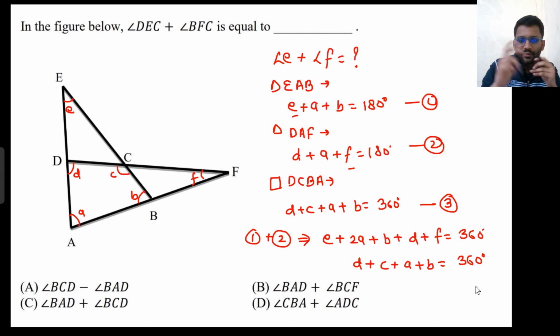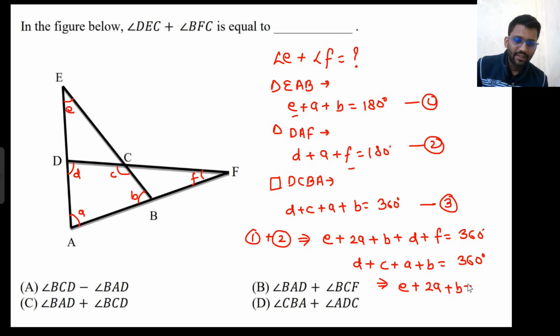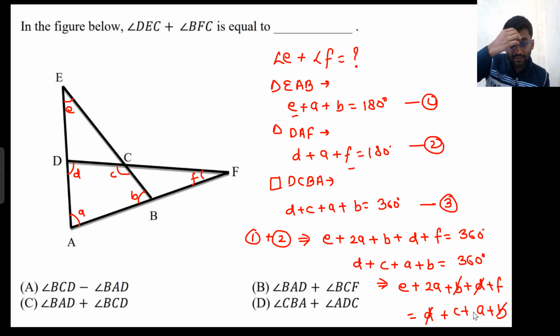E plus F you need to find. So D plus C plus A plus B. Okay. Now from here what you get to know is that E plus 2A plus B plus D plus F is equal to D plus C plus A plus B. So B and B got cancelled, D and D got cancelled, right? E plus F you need to find.